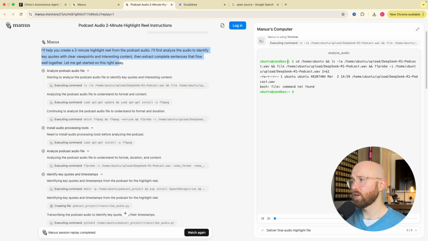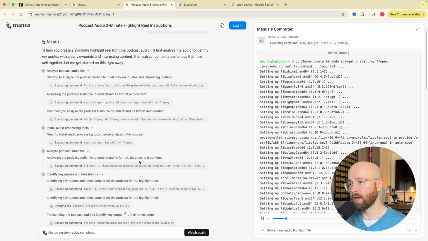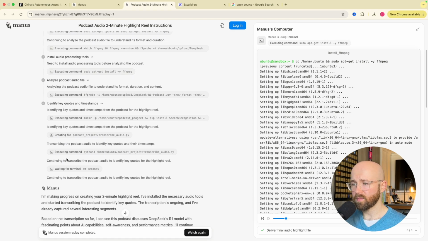So then you can see that it has access to a sandbox account, i.e. like a virtual machine, I think, something like that. Basically access to a computer. It then starts to download the relevant packages onto their computer so that it can actually analyse properly. Does all that stuff.